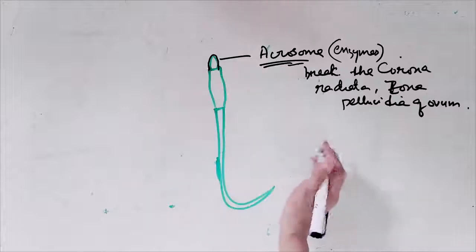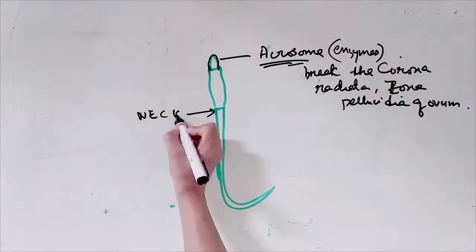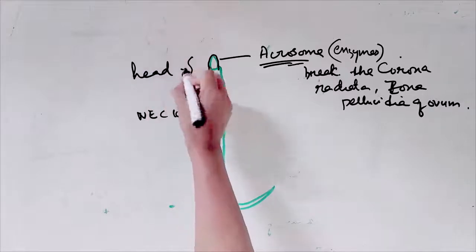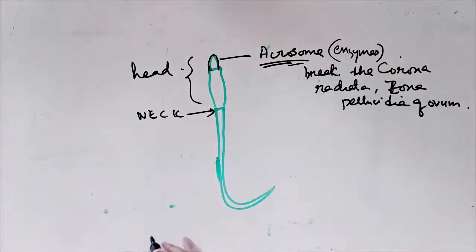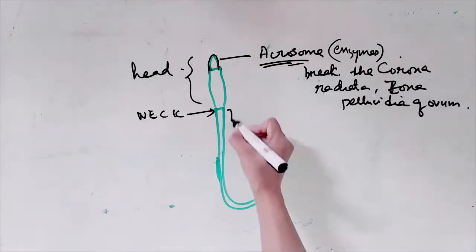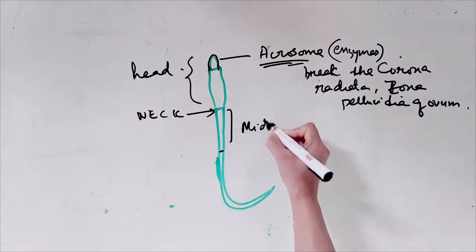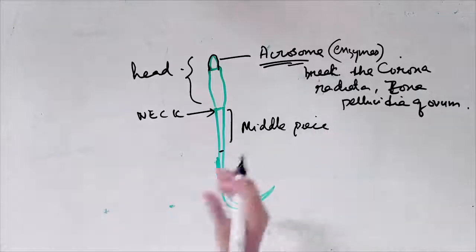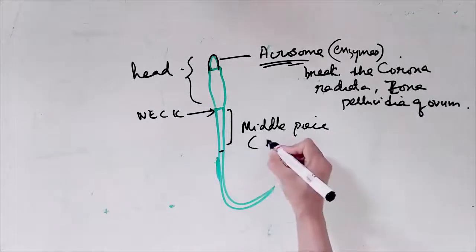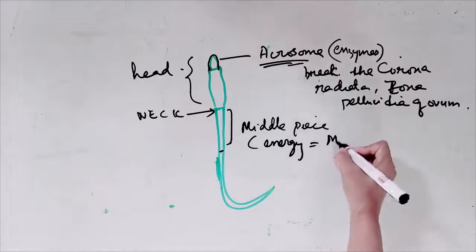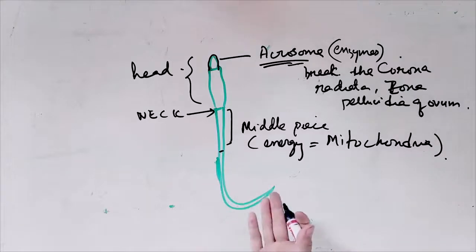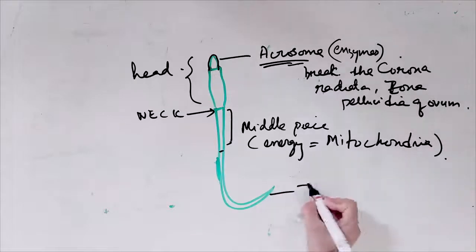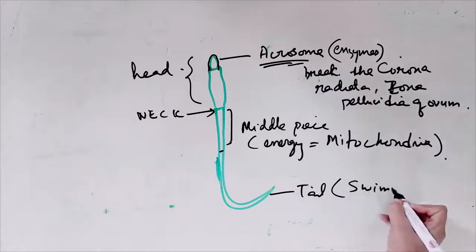So this is the head. This is the neck. Then the middle piece, which contains mitochondria, the energy currency of the cell, as an energy source for swimming.